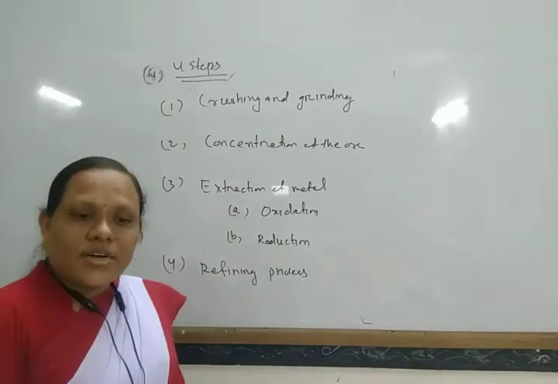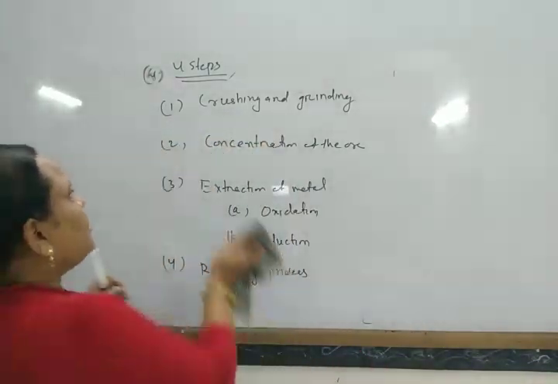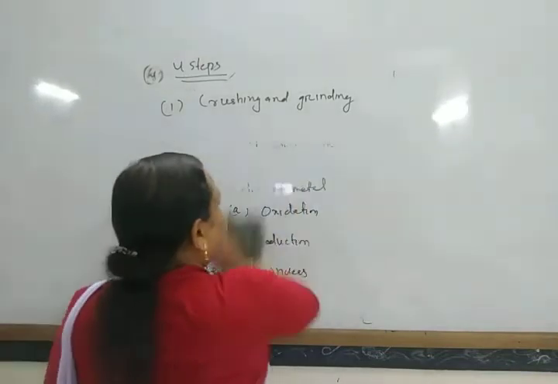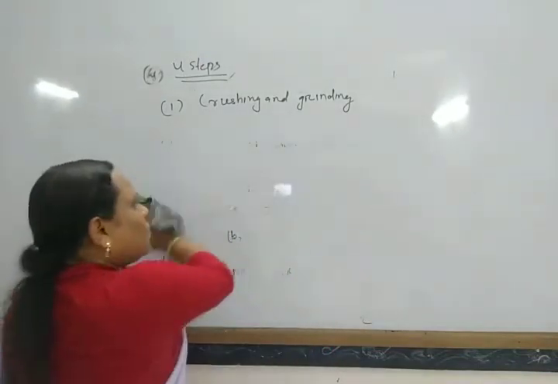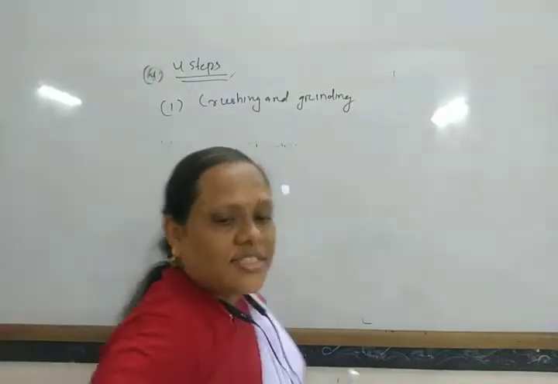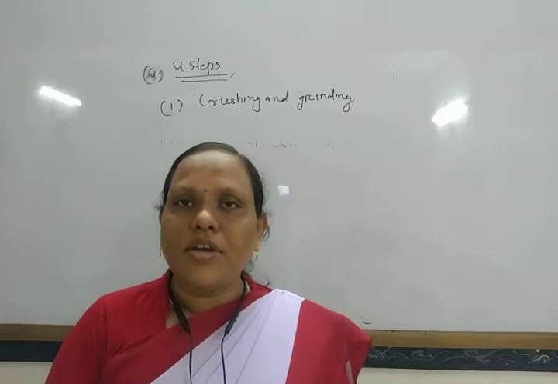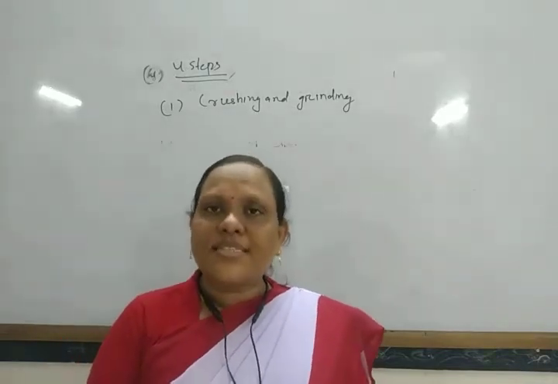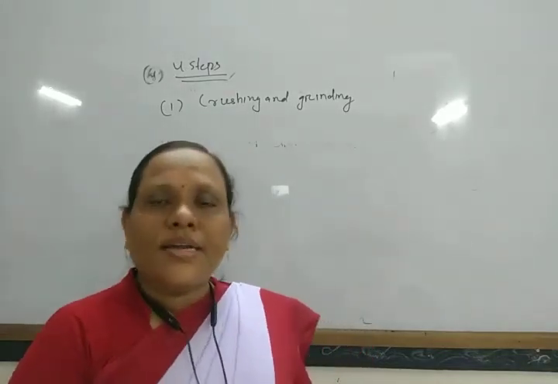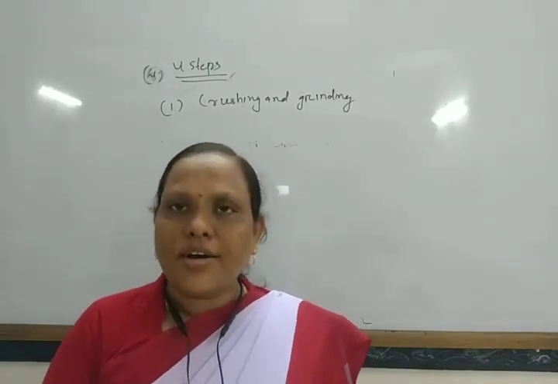Let us discuss one by one the general principle. So first, crushing and grinding. When the ore is available in the earth crust, it is generally found in large size in the form of lumps. So first, these are converted into small pieces with the help of a jaw crusher.